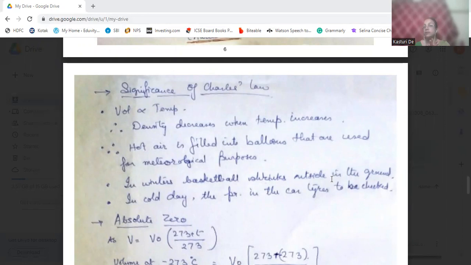When pressure is constant and volume is decreased, the temperature decreases, and the density becomes more.